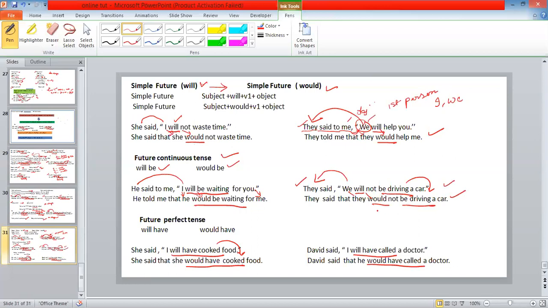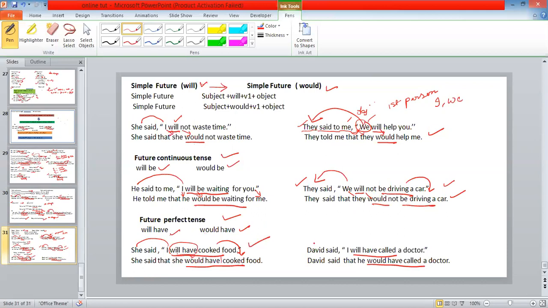Now, last but not the least is future perfect tense. Will have changes to would have. She said, I will have cooked food. She said that she would have cooked food. Here, again, it is a first person pronoun. Now it changes into she. Will have changes to would have cooked food.